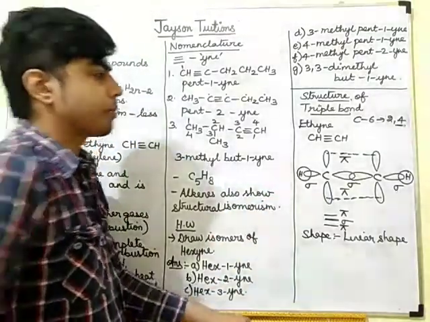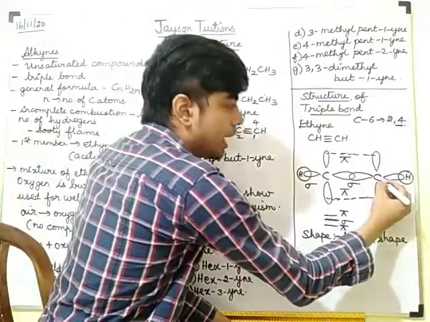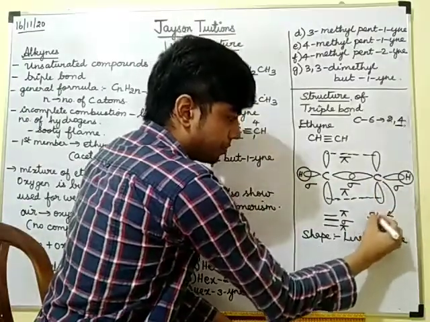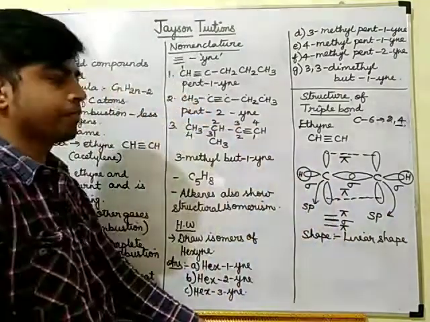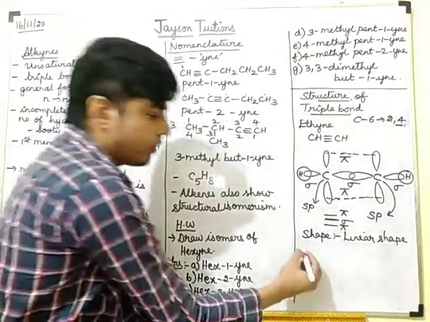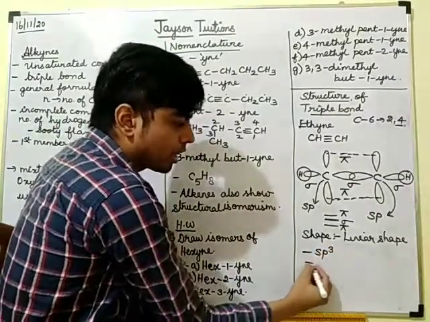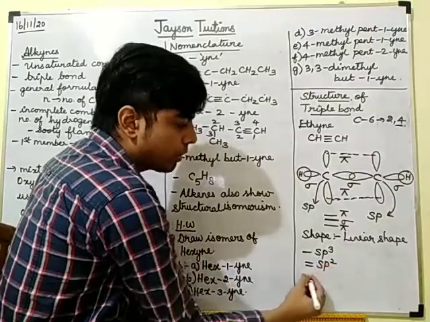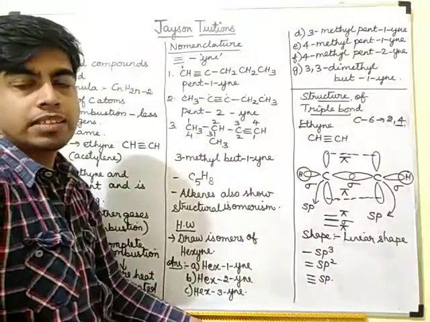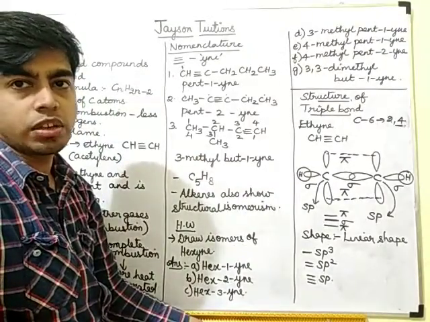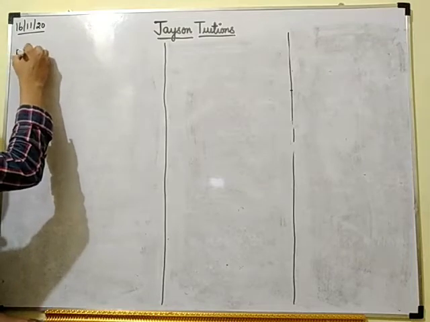Understood? So if the carbon has a triple bond, what will be the hybridization of the carbon? It will be sp hybridization. Okay, I told you already, if it has a single bond, it will be sp3 hybridized. Double bond means sp2 hybridization, and triple bond means sp hybridization. Okay. The next one is preparation of alkynes.